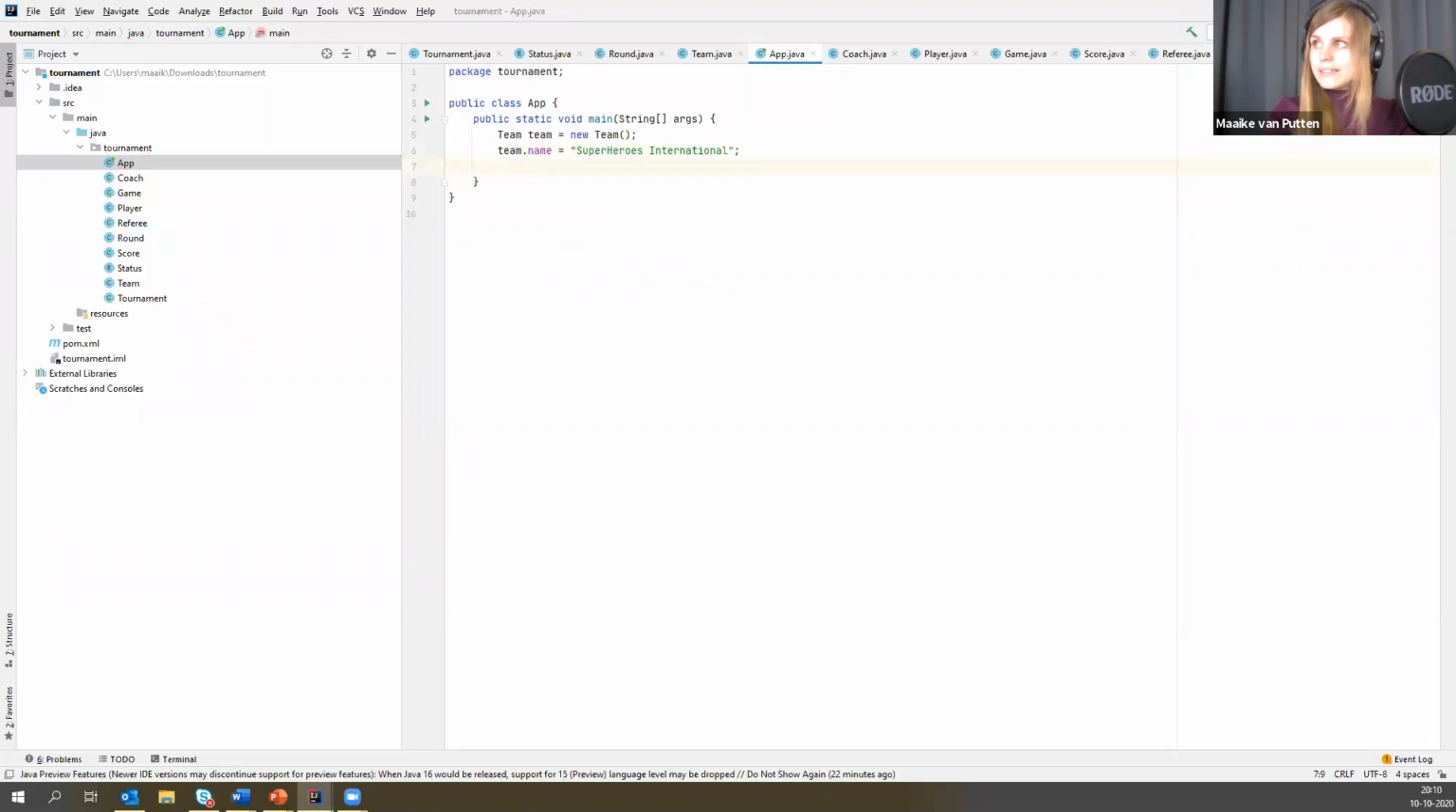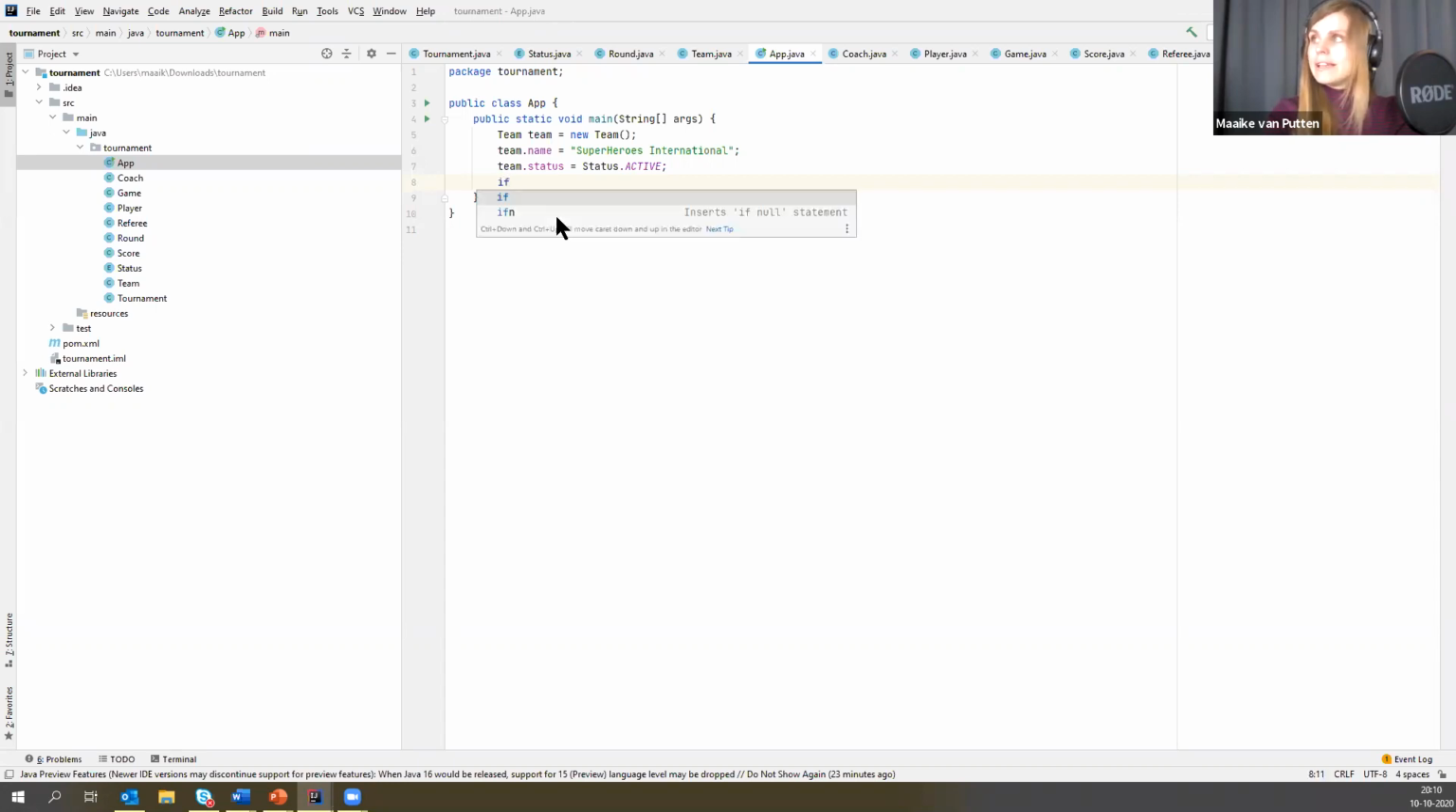And I'll give it a status. I'm going to say team.status equals status.active, like this. And then I asked you to use an if statement to see if the team has a name of more than 10 characters and print something about it. Well, it sounds like a silly exercise, but clearly I wanted you to practice with the if statement, with the string methods, and with printing something and thinking about this.